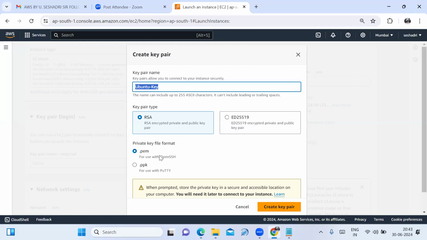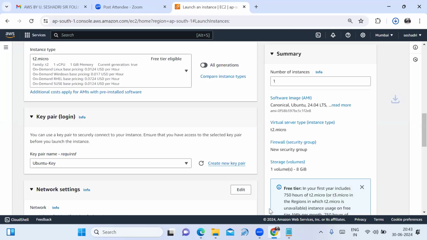For the private key file format, I am selecting the PEM file format. You may select .ppk also. If you select the PEM file format, then you need to convert the PEM file to a .ppk file. If you select the private key file format .ppk, there is no need to convert. Directly, we can connect using the Putty software. Fine. I am selecting the PEM file format. Click on create key pair. The key pair is downloaded in my downloads folder with the name Ubuntu key.pem.